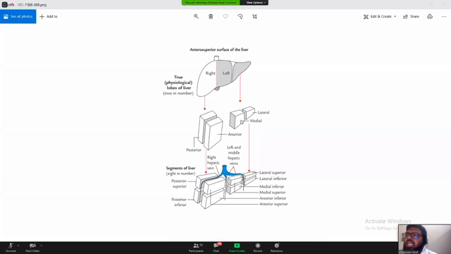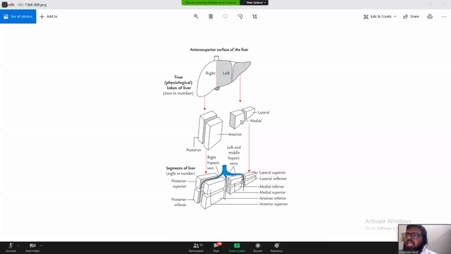Like what ligaments? How many ligaments are there? I've already told you some ligaments like the falciform ligament, coronary ligament, right triangular, left triangular, and the lesser omentum that I have not yet mentioned. But these are called false ligaments. Why are they called false ligaments? Because actually they are not ligaments. They are folds of the peritoneum. Truly speaking, these are the folds of the peritoneum. That's why they are called false ligaments, right?